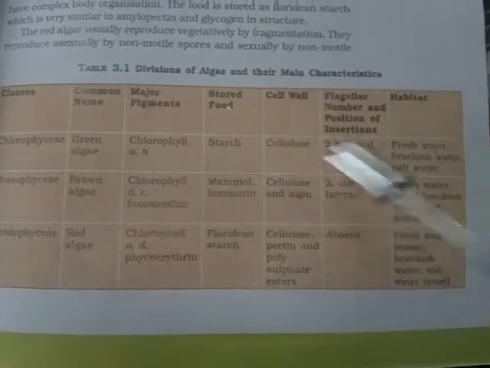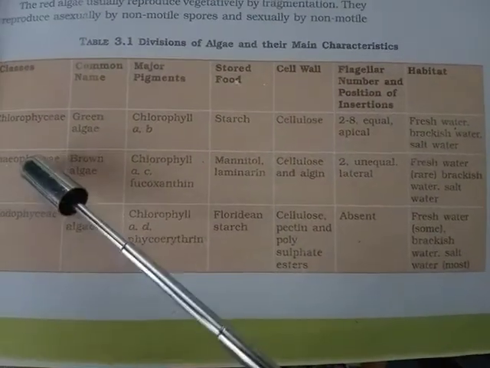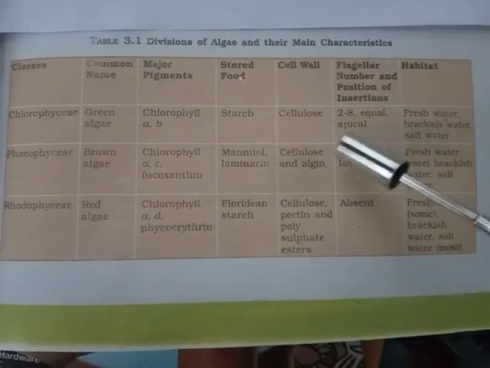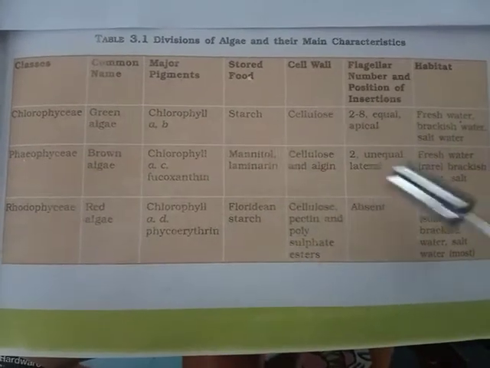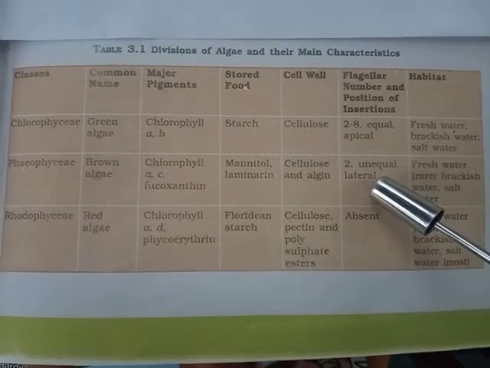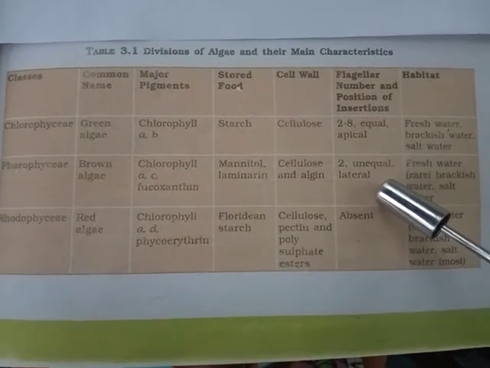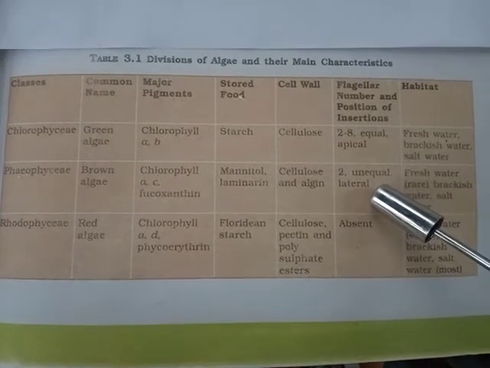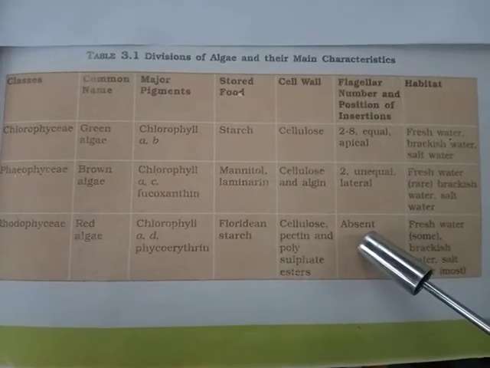If we go for the number of flagella and position of insertion, we may observe that in Chlorophyceae, 2 to 8 equal and apical flagella are present. In Phaeophyceae, 2 unequal and lateral flagella, as we have discussed. In asexual reproduction, the zoospores have a pear shape and unequal laterally placed flagella were present. In Rhodophyceae, the flagella are absent.